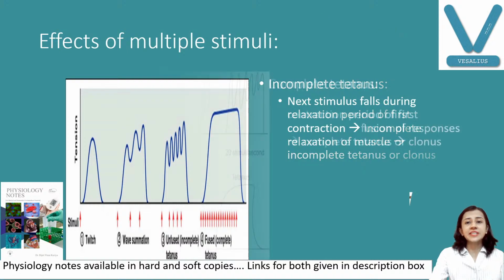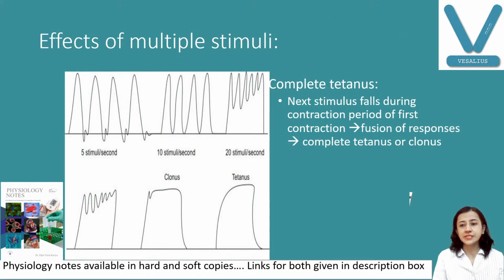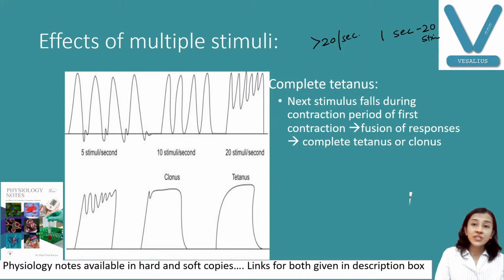Third is complete tetanus. Now your frequency is highest. When your frequency is more than 20 per second, in 1 second 20 or more than 20 stimuli are given, every stimulus, you can see here, falls in the contraction period, because the contraction period duration is 0.04 second.